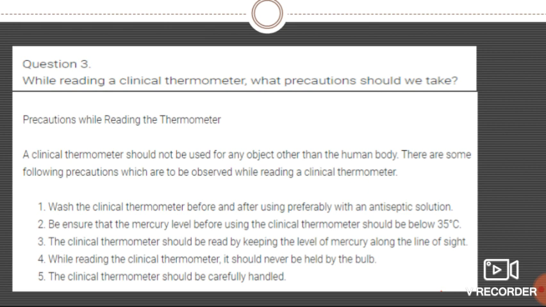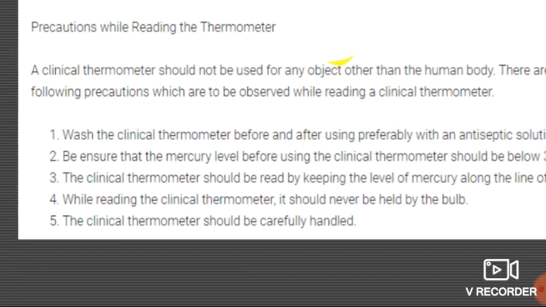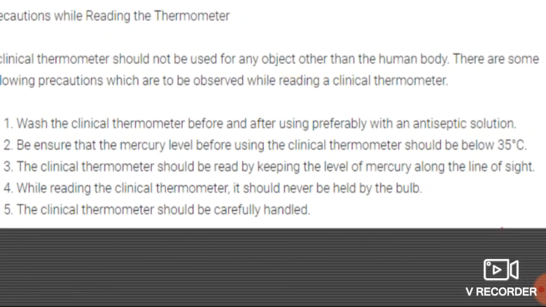Now there are some precautions which are to be observed while reading a clinical thermometer. So what are these precautions, students? See over here. First, wash the clinical thermometer before and after using, preferably with an antiseptic solution. Second, ensure that the mercury level before using the clinical thermometer is below 35.